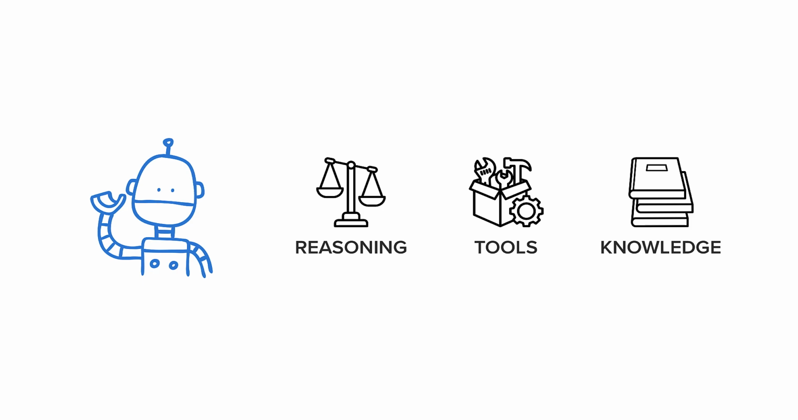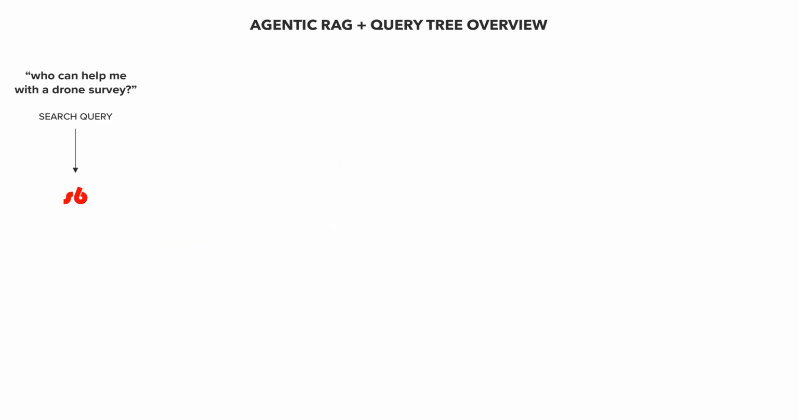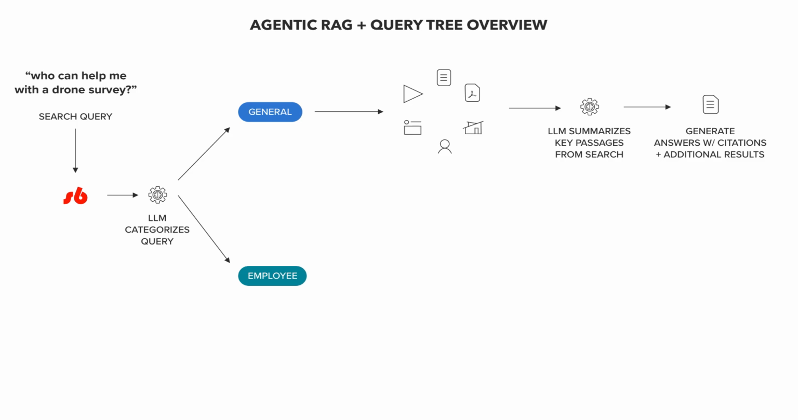So let's take a closer look at how that works inside Synthesis. A search query comes in. Say, who can help me with the drone survey? We first send that to the large language model and ask, what kind of search is this? Is it a general knowledge query, or is it an employee search? It uses reasoning to decide. If it is likely a general knowledge query, AI search will run a standard RAG search, like we saw earlier. Who can help me with the drone survey appears to be an employee query.